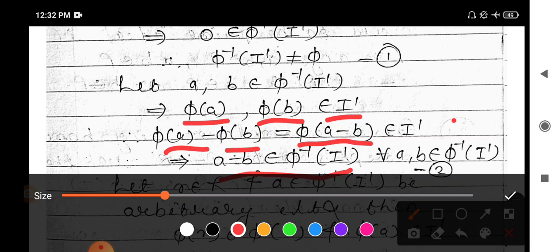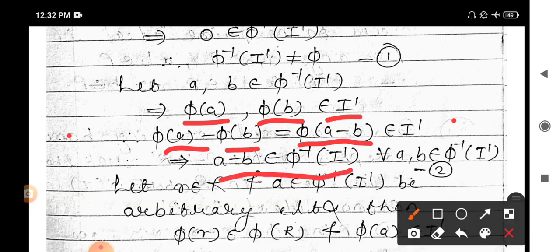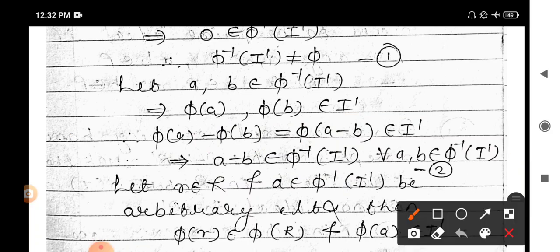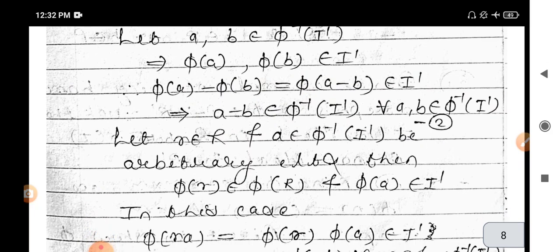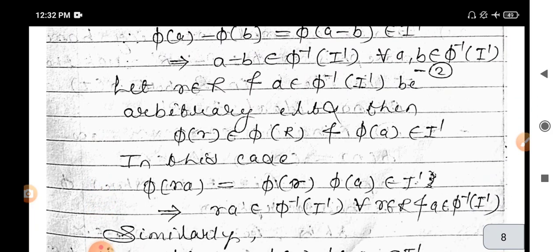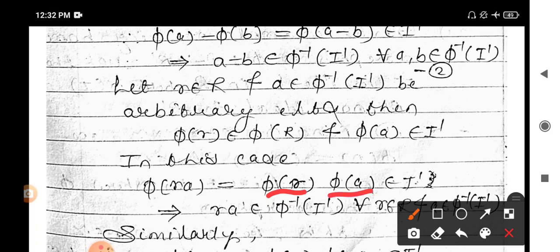Then next, prove that taking one element, say r in small r in ring R, and another element in the ideal, that is a belongs to phi inverse of I dash. Then again on the same criteria, phi of r belongs to phi of R and phi of a belongs to I dash. Then phi of r into a is equal to phi of r into phi of a, and it belongs to I dash. Then phi of r into phi of a is nothing but phi of ra, and it belongs to I dash.